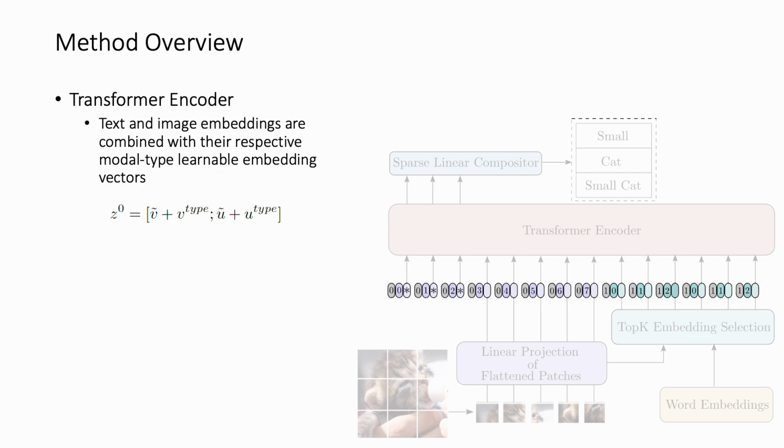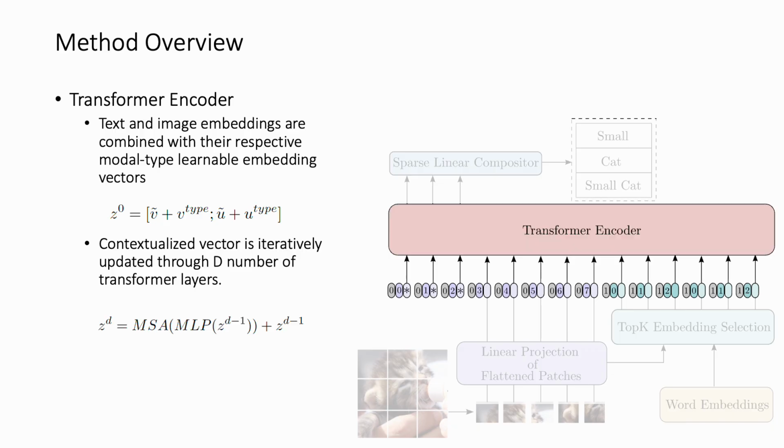In order to separate the two modalities, text and image embeddings are combined with their respective modal type learnable embedding vectors, then concatenated along the embedding axis to form input sequences. The contextualized vector is iteratively updated through d number of transformer layers with multi-head self-attention to obtain the final contextualized vector.